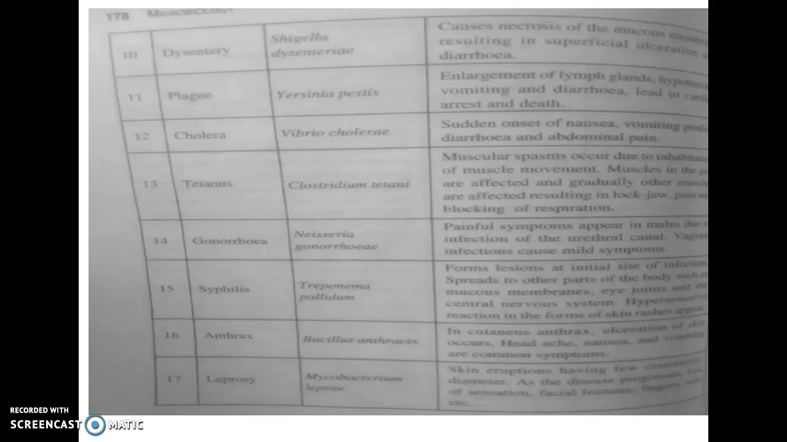Gonorrhea is caused by the organism Neisseria gonorrhoeae, which is generally characterized by painful symptoms that mainly appear in males due to infection of the urethral canal, a region associated with the male reproductive part. Vaginal infections also occur in females, causing mild symptoms. Then syphilis. Syphilis is caused by Treponema pallidum. It forms lesions at the site of infection. It is able to spread to different parts of the body like the mucous membrane, eye, joints, and the central nervous system. Then anthrax, caused by Bacillus anthracis.